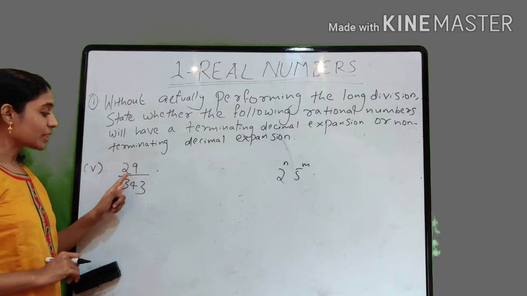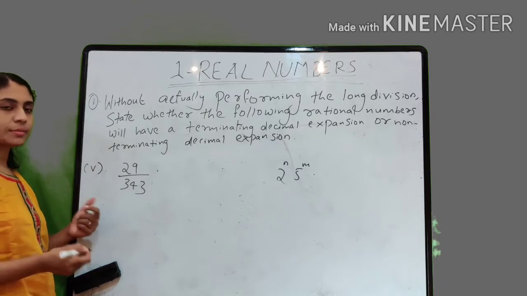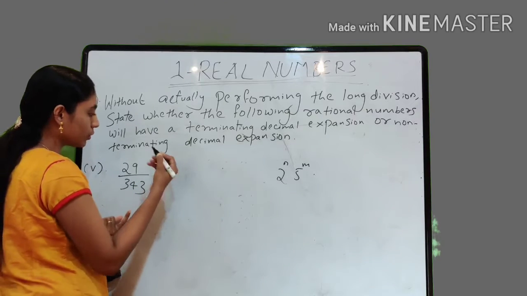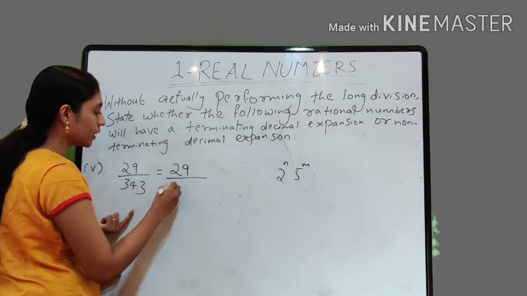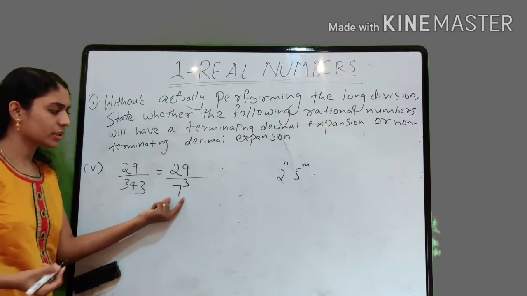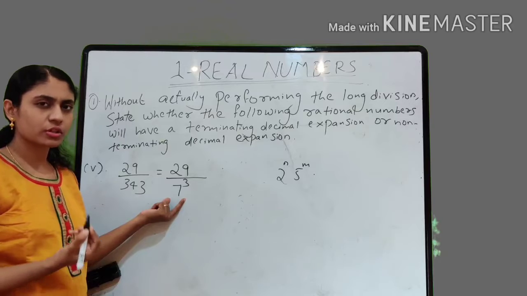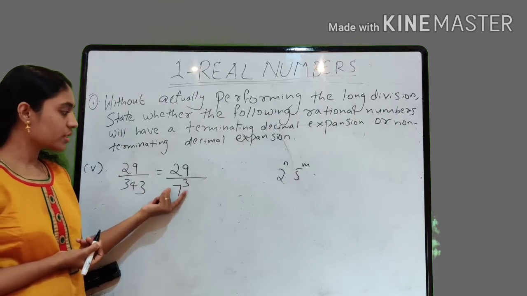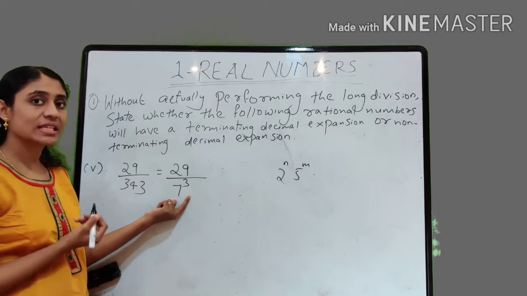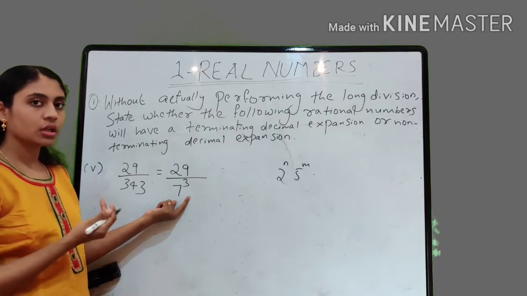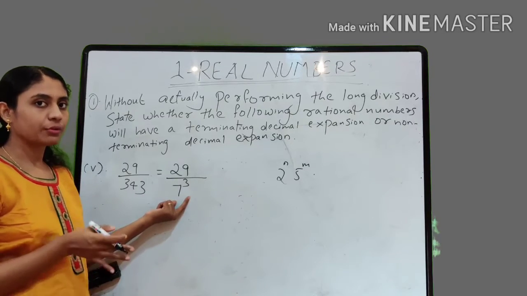Now the fifth one, 29 by 343. 29 is a prime number, so for the numerator we can't do anything. 343 is 7 cube. And is the denominator of the form 2 raised to n into 5 raised to m? No. This is not of the form 2 raised to n into 5 raised to m because the denominator is only 7 cube. It does not consist of 2 and 5, right?